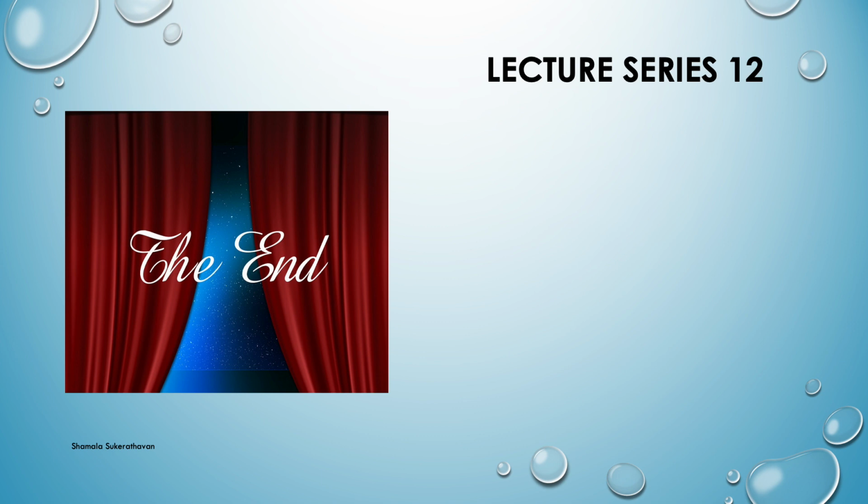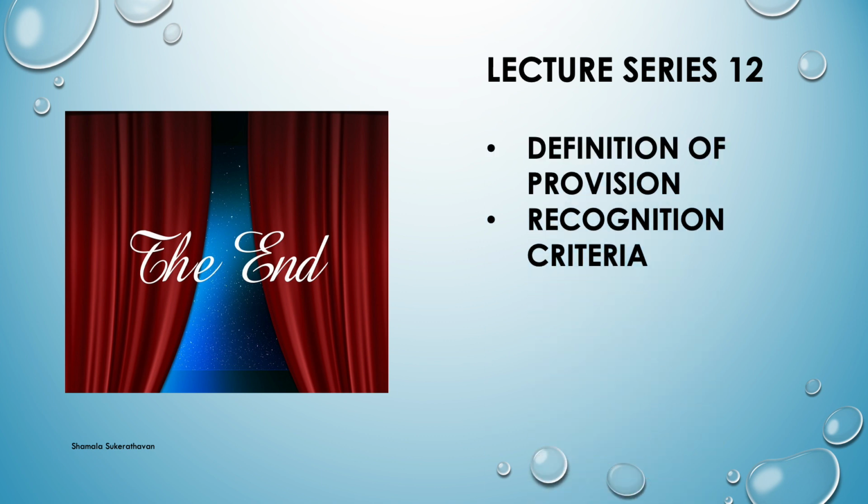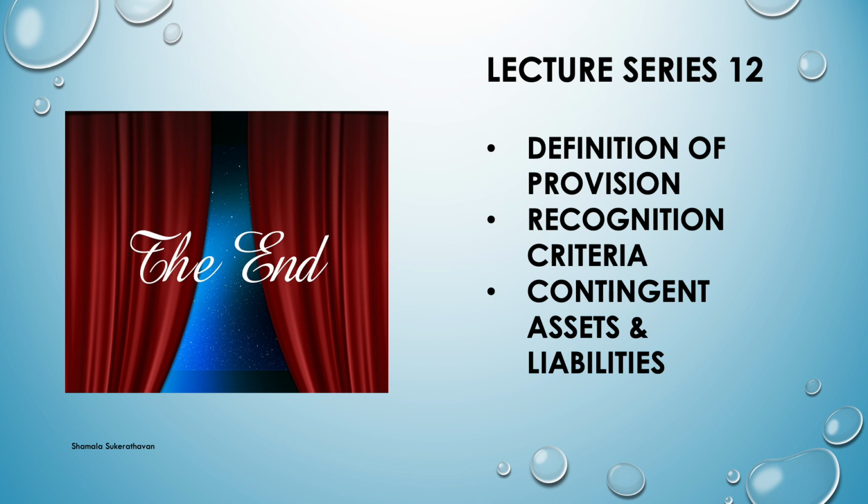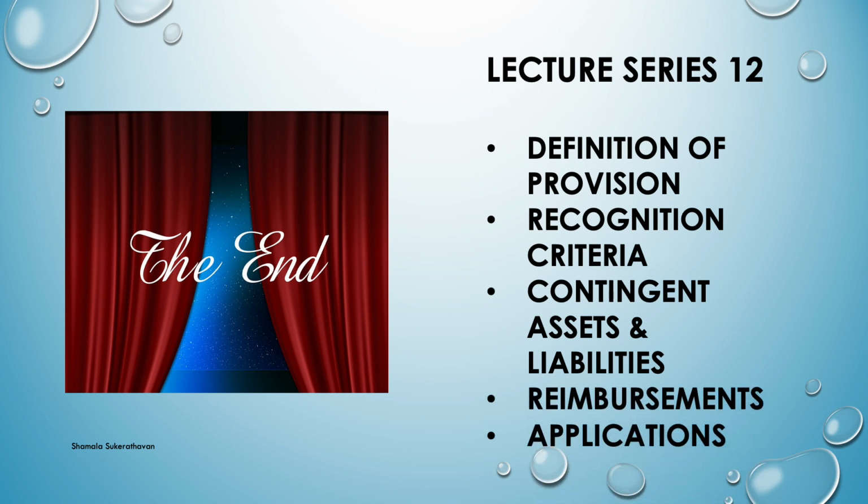With this, we have come to the end of Lecture Series 12 on IAS 37, Provisions, Contingent Liabilities and Contingent Assets, covering the following areas: definition and recognition criteria of provision, contingent assets and liabilities, reimbursement, and finally applications of recognition and measurement rules to specific situations.